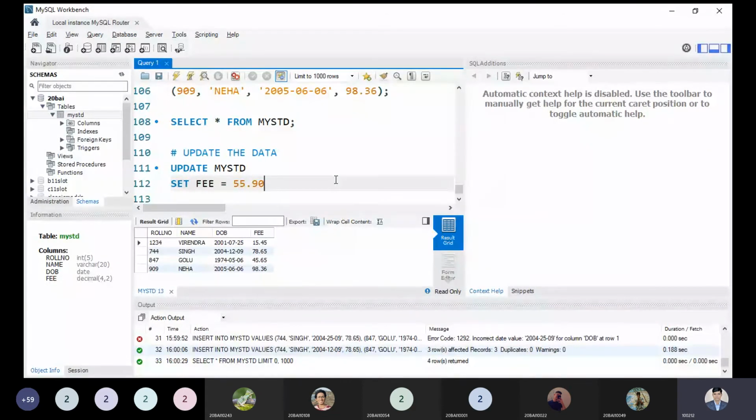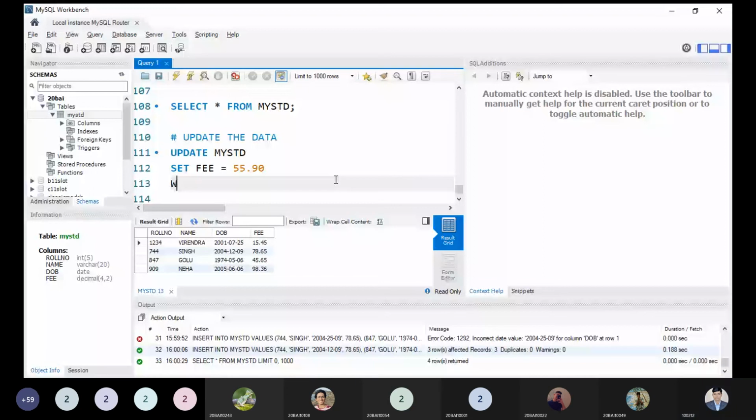by the 55.90. If I'm doing so, what happened? The students who belong to Biren Singh and Neha, all the student fees will be updated automatically. That is the point. So what I have to use here, I have to use a where clause.